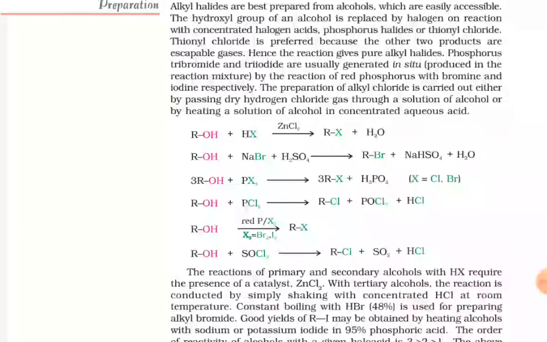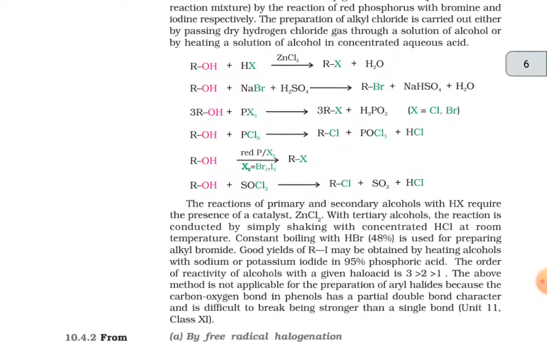ROH plus PCl5 gives out RCl plus POCl3 plus HCl. ROH in the presence of red phosphorus and a halogen, the halogens being bromine and iodine, forms RX. ROH plus SOCl2 gives out RCl plus SO2 plus HCl.